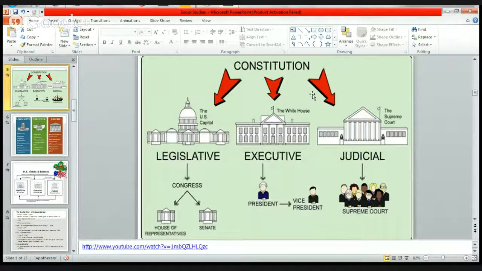Okay, so we've called these functions what? We call this the legislative branch, the executive branch, and the judicial branch. Under the legislative branch there's the House of Representatives and the Senate, and under the executive there's the president who also picks the vice president, and under the judicial we know that there's 9 Supreme Court judges, right? Let's go through the next slide.